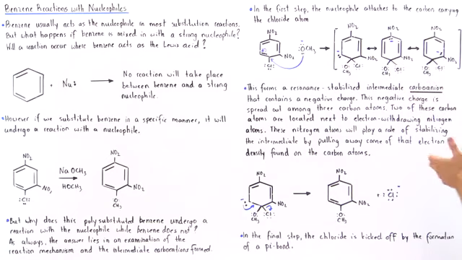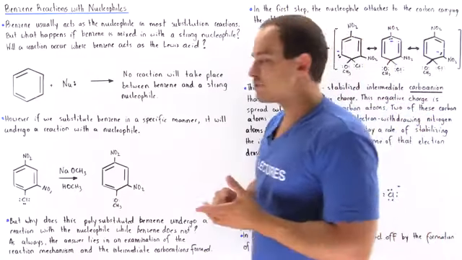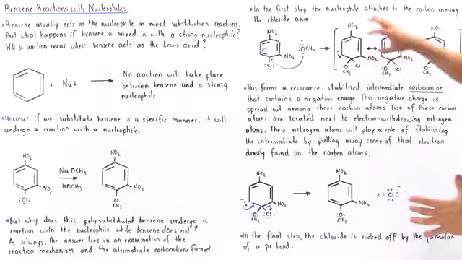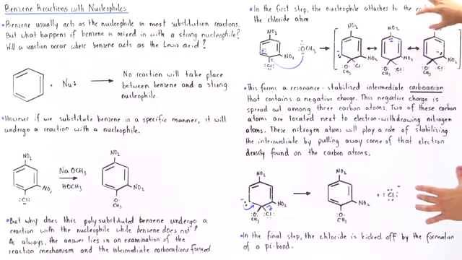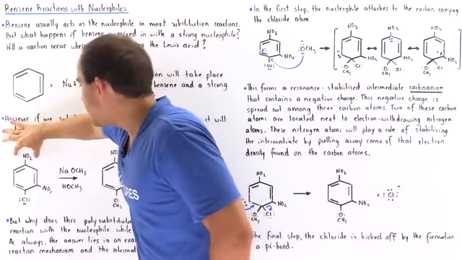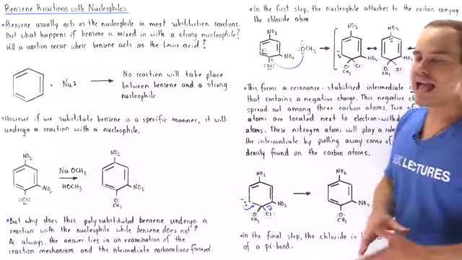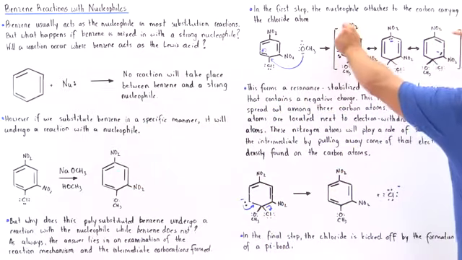Now, notice what other effect is playing a role in stabilizing this intermediate. It has to do with the fact that we have these two electron withdrawing groups. These two NO2 groups contain electron withdrawing atoms, namely the nitrogen atom.